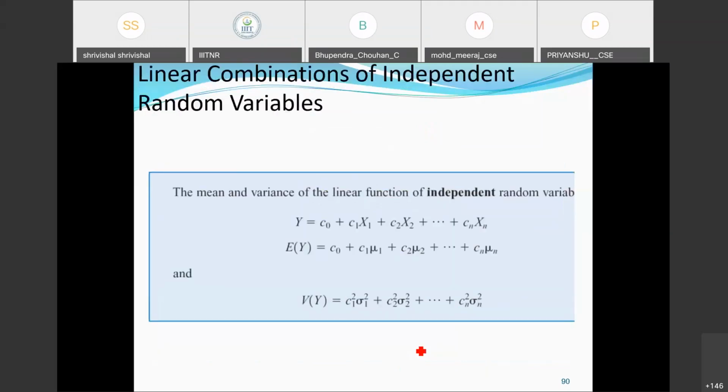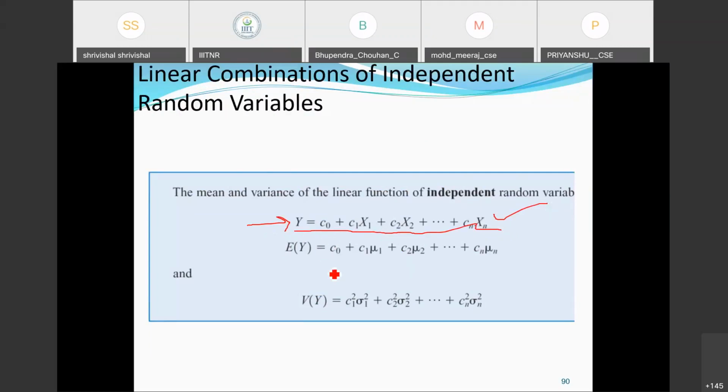Next, the mean and the variance of a linear function of independent random variables, using the properties we have observed in the previous slides. If we are interested in calculating the mean as well as the variance, take the given function y equal to c naught plus c1 x1 plus c2 x2 and so on.